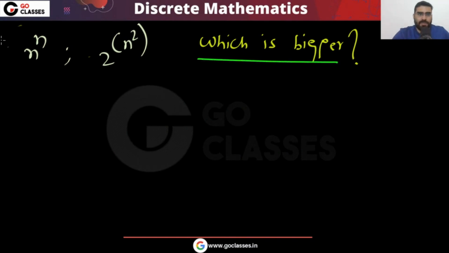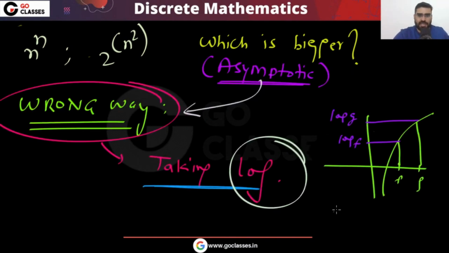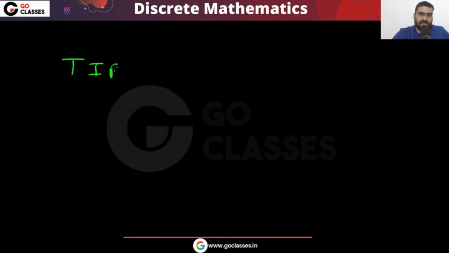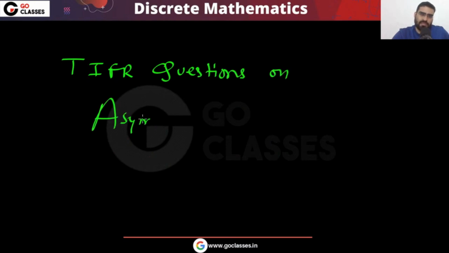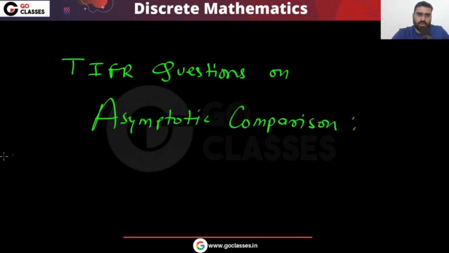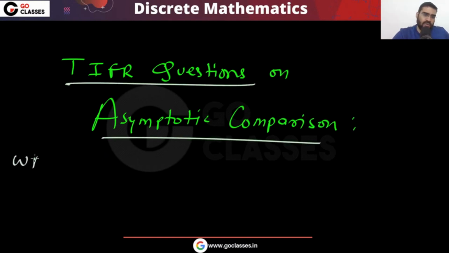These are the TIFR questions I was talking about, right? There are many TIFR questions on asymptotic comparison. So the wrong way is actually a wrong method. You should not use it.